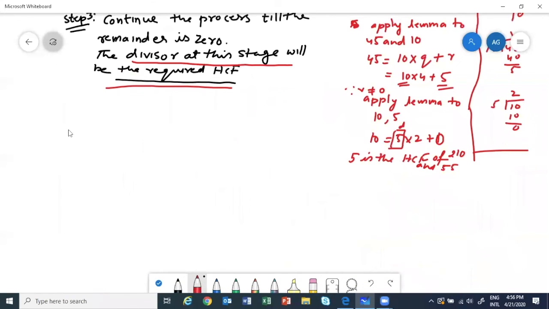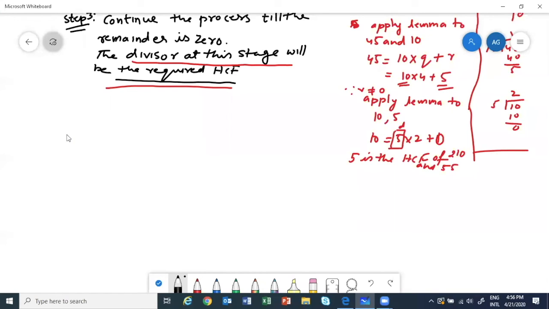See, for those of you who haven't understood, let me just quickly say, just try to understand what the lemma is saying. Okay, Euclid's division lemma, what it said. I will just say in words but make you understand with the numbers.